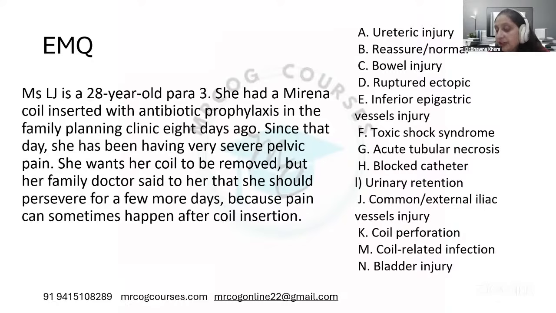Looking for more answers. B, reassure, normal. Then it is I, that is urinary retention. Then it is K, coil perforation.